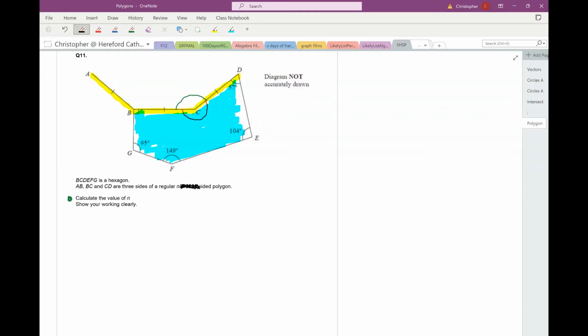Let's have a look. So it's a hexagon, isn't it? So the total number of degrees in a hexagon is the number of sides minus 2 times 180. So that's going to be 4 times 180, 720. So this angle here at C is going to be 720 minus the other interior angles.